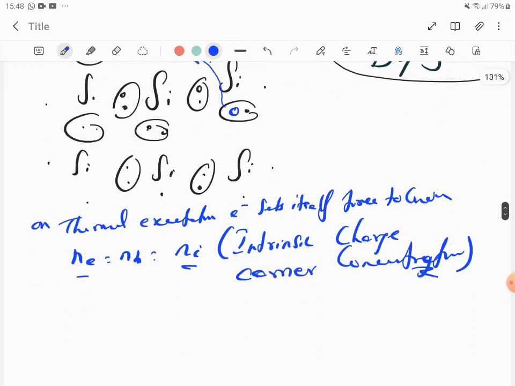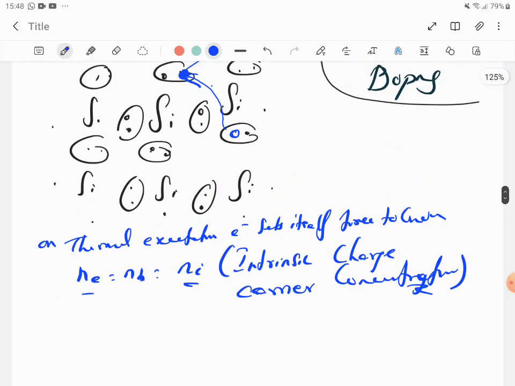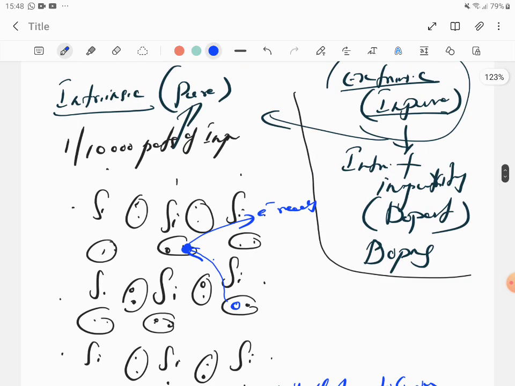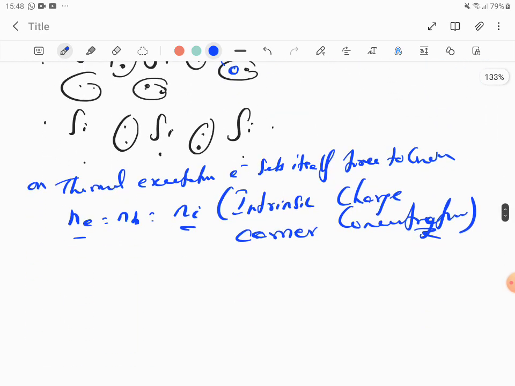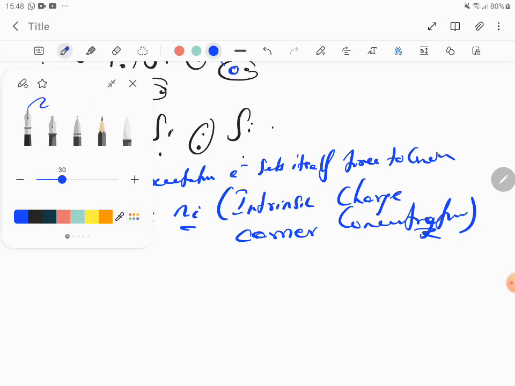So this is about this. So what did I say? The intrinsic pure form: silicon surrounded by 4 silicon atoms. On thermal excitation, electrons are free to conduct, and Ne is equal to NH is equal to Ni. And these are the key points about intrinsic semiconductor.